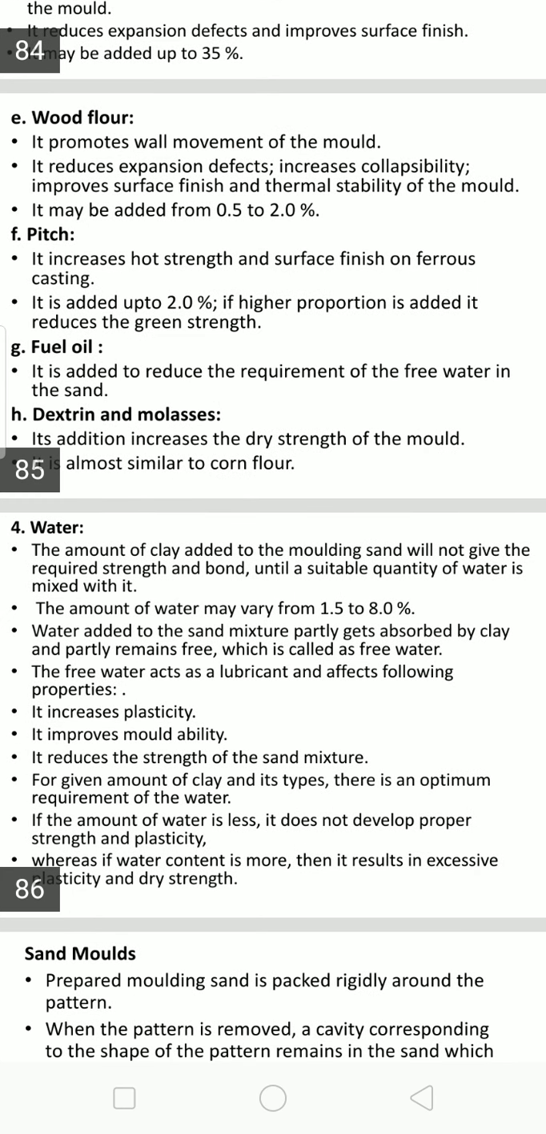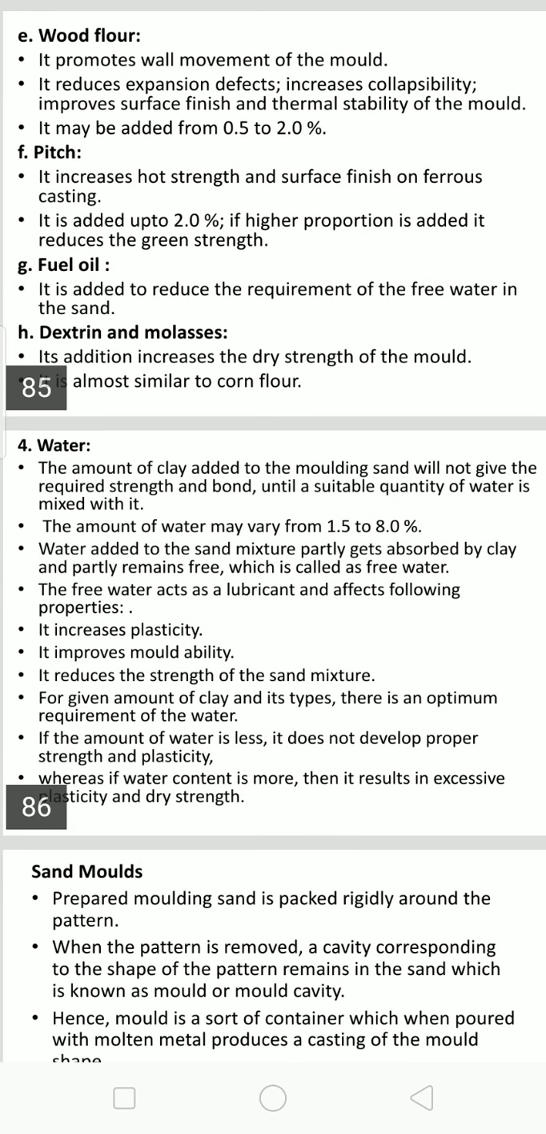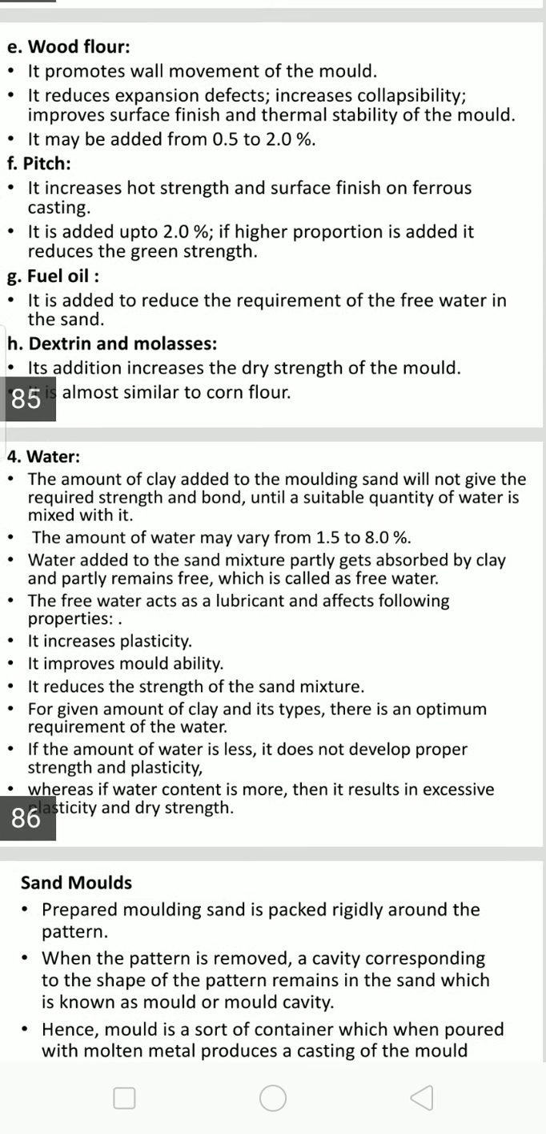Fuel oil is added to reduce the requirement of free water in the sand. Then dextrin and molasses are added to increase the dry strength of the mold, and hardness is very important. To obtain hardness, this dextrin or molasses is added, almost similar to corn flour, but they are added with water. It is available in a syrupy, thick liquid form.